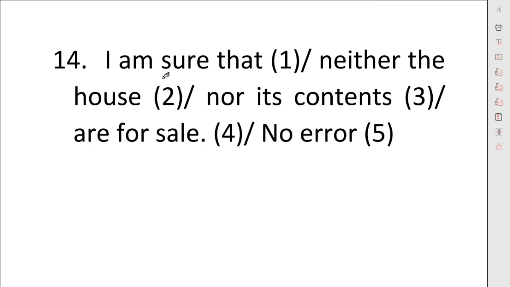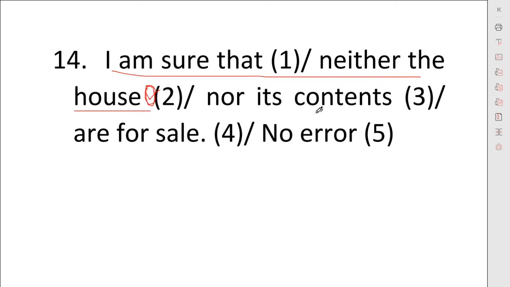If we take the full statement, it would be: I am sure that neither the house is for sale nor its contents are for sale. Here we have condensed the statement.